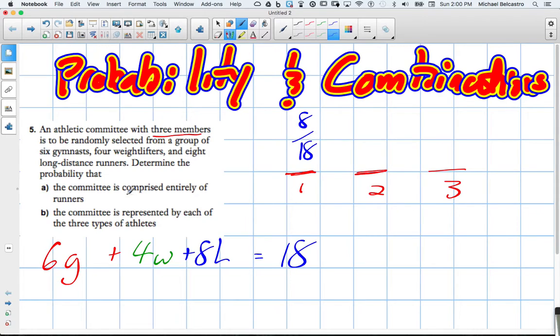Think of them almost like balls in a hat or something like that. The 8 of them are blue. We've labeled ours blue. 8 of the total 18 balls are blue. We have an 8 in 18 chance of pulling a runner. Now, the next time,